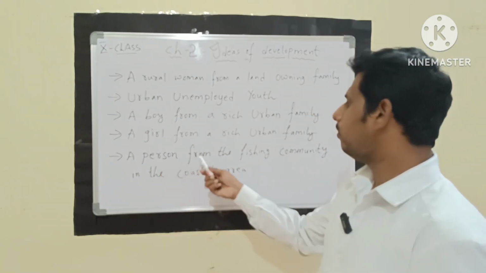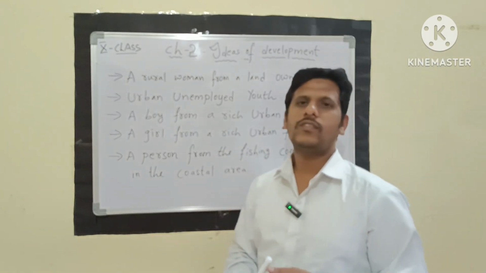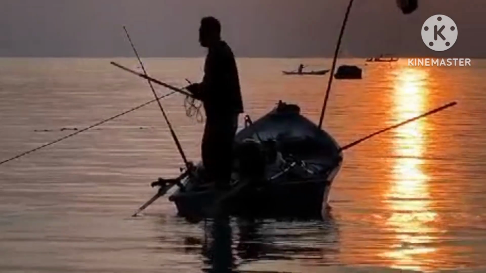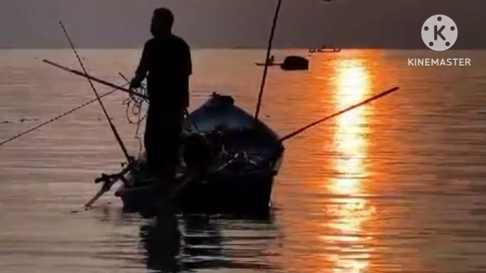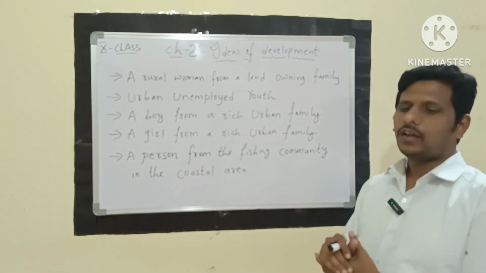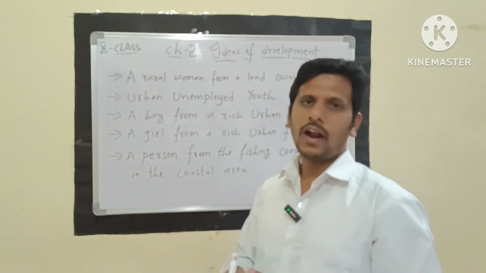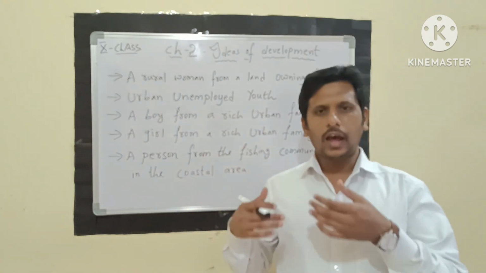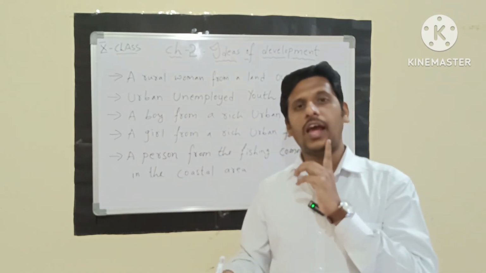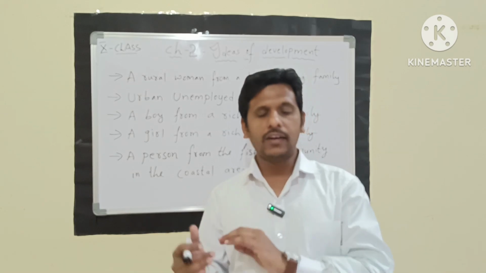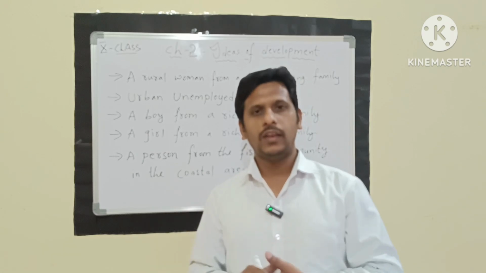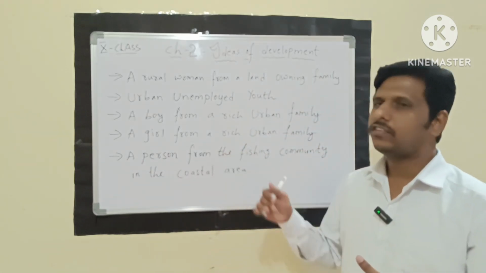And coming to a person from the fishing community in the coastal area. What will the fisherman be thinking of? They want to get good fish every day and get a good rate to sell here. Daily they go to work, doing hard work. From morning to evening they sit in one place and catch fish, and till evening they have to work very hard. So they are thinking that if I get good fish, I can sell it in the market and earn a good income. This is the type of goal that the fisherman has.